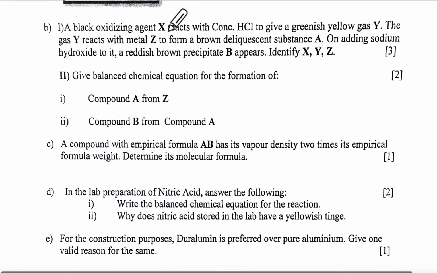Black oxidizing agent X. Now remember, oxidizing agents are MnO2, PbO2, Pb3O4, KMnO4, K2Cr2O7, and in liquids there will be H2SO4 and HNO3. Now, black oxidizing agent means MnO2. So what is our X? It is MnO2. Now if you write it wrongly, you will get 0. What you will have to write over there? Manganese dioxide.